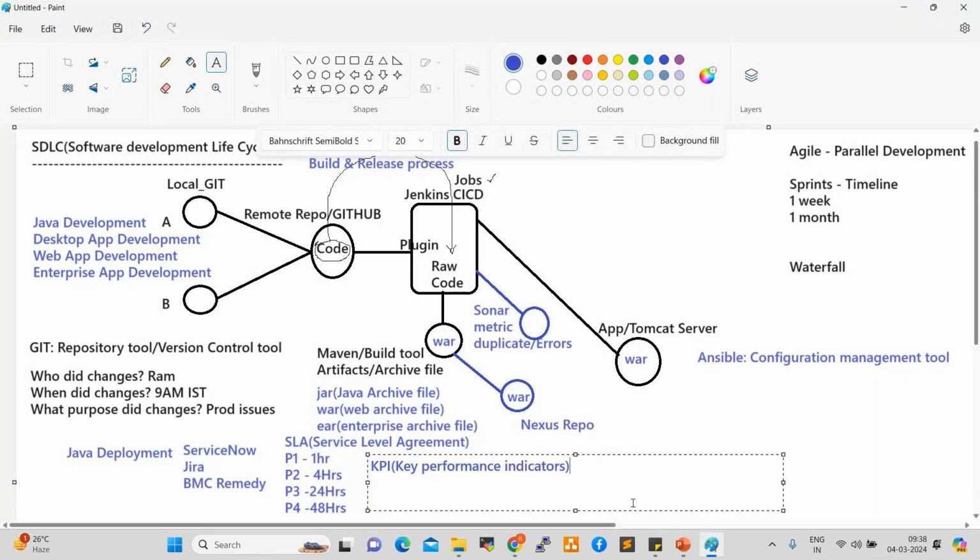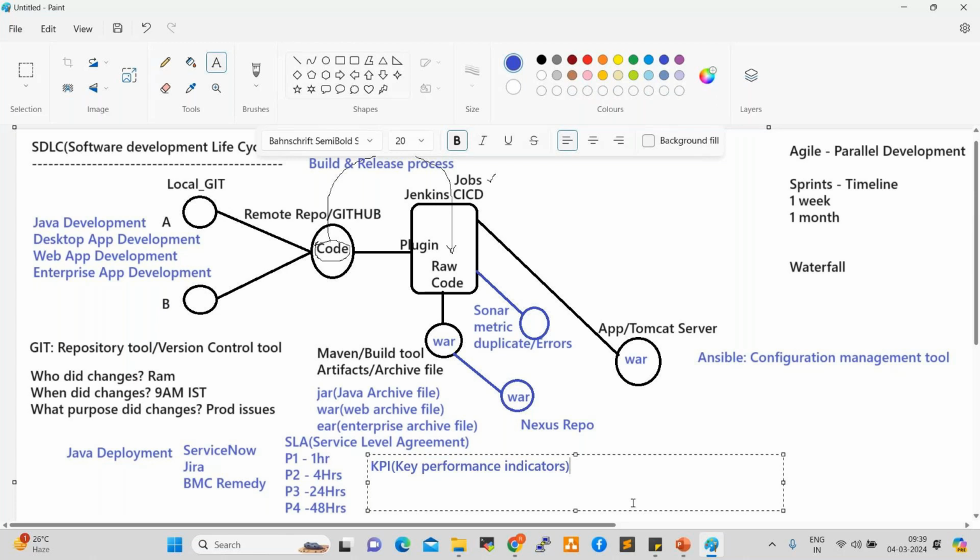If a client appreciated, so within the SLA, within the time frame we have completed, and we gave all the instructions to use the application, we gave all the instructions to use the process, we contacted the client many times, we contacted project members many times, we gave very good support. So in that case, the client gives a positive KPI: this guy is very proactive, we are very happy with this guy. Like that, they give positive KPI. So in that case, what will happen? It will impact our performance, right? So the performance rating will be increased.